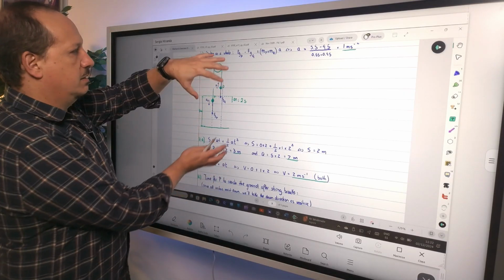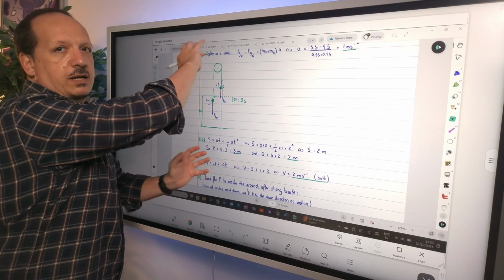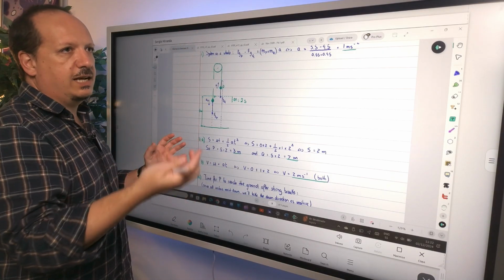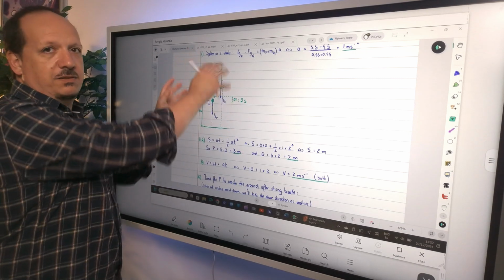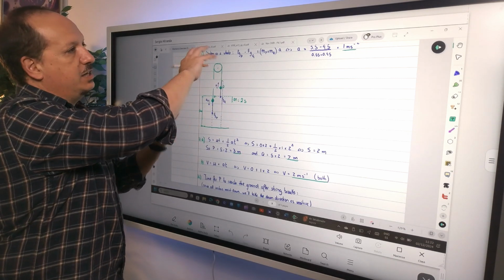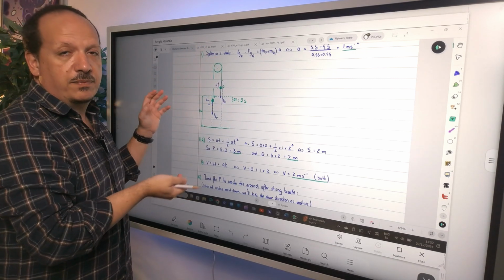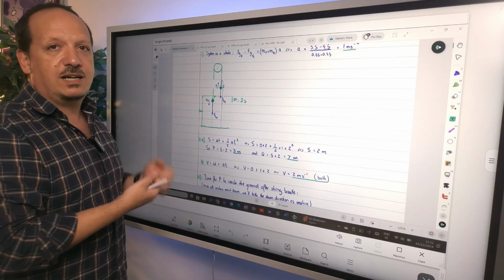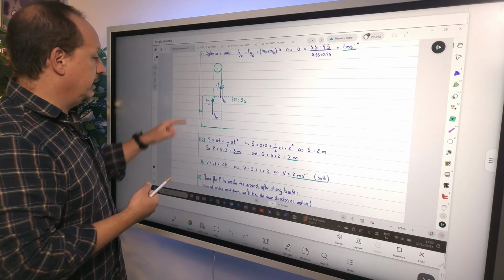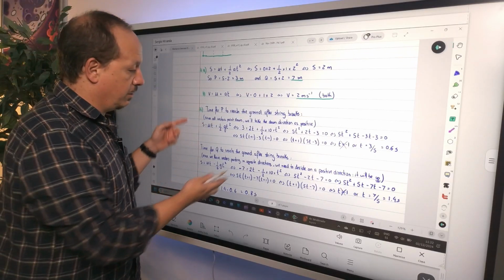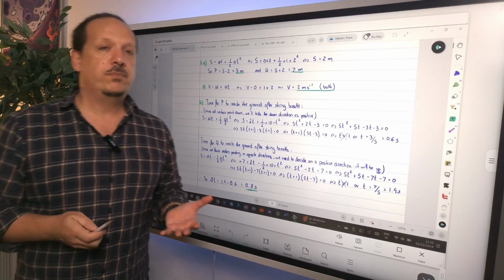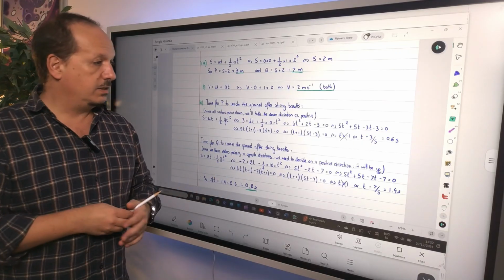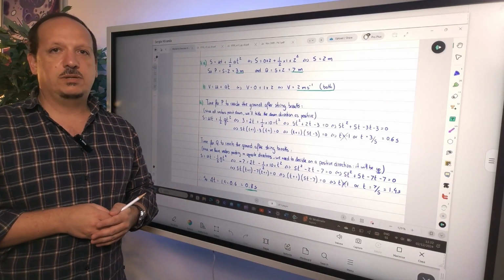Everything that points this way, velocities, accelerations, and displacements, is positive. Everything that points in the opposite direction, again, accelerations, displacements, and velocities, they are negative. If you do this correctly and plug in the equations that you already used to work with, then the results are going to show up naturally. Okay?